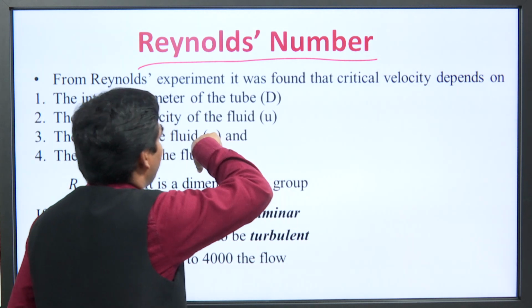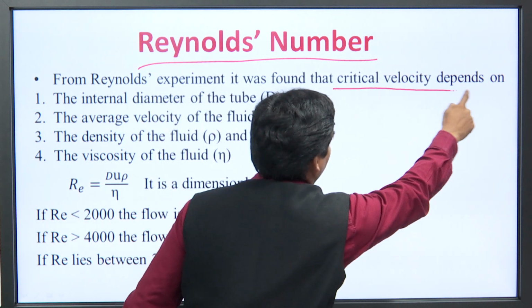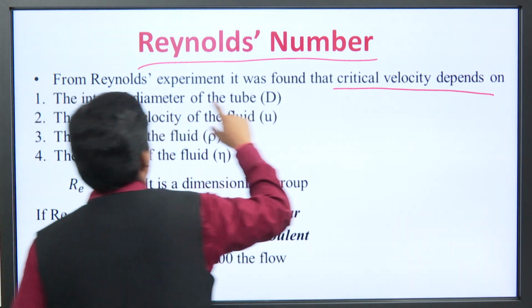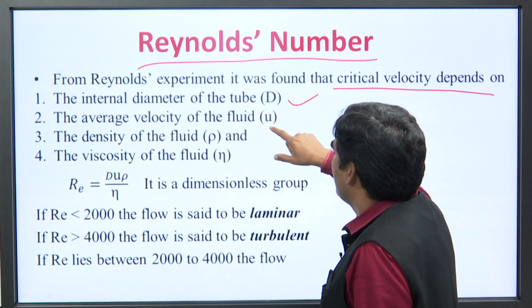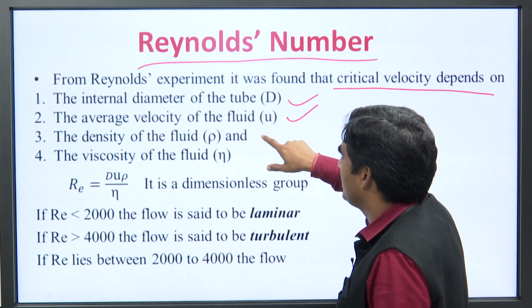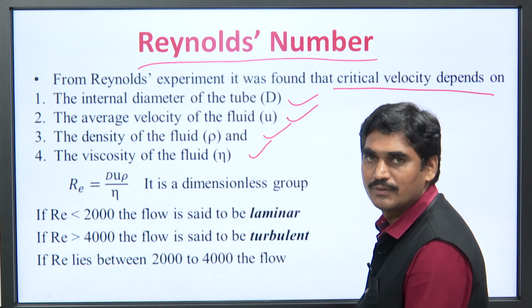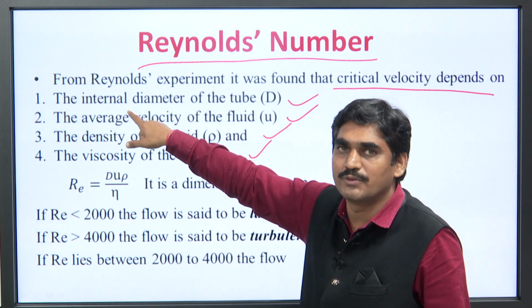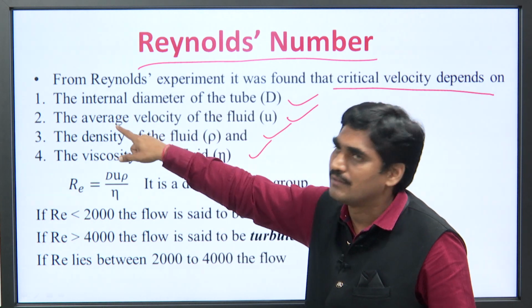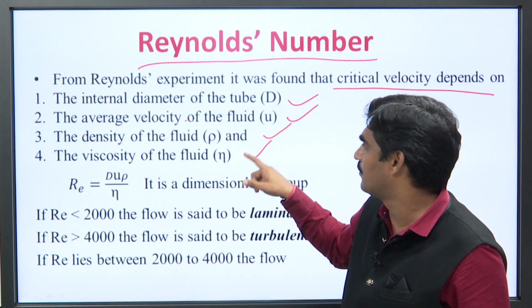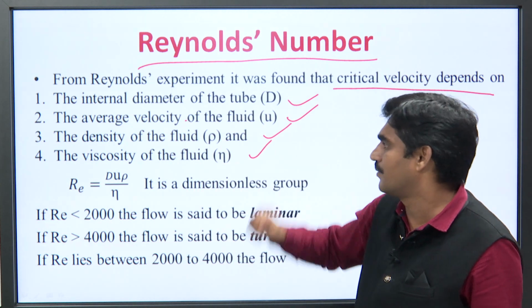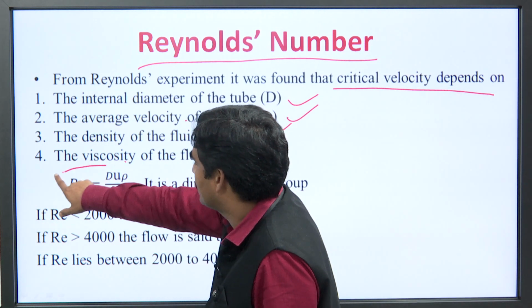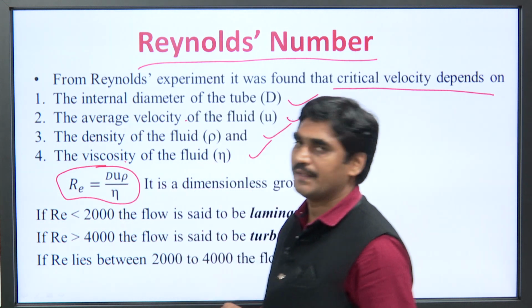सो एक्सपेरिमेंट जब किया गया तो उससे क्या पता चला कि that critical velocity through which the liquid is flowing depends upon the internal diameter of tube, average velocity of fluid, density of fluid and viscosity of fluid. So, the critical velocity is directly proportional to internal diameter of tube, directly proportional to average velocity of fluid, directly proportional to density of fluid and inversely proportional to the viscosity of fluid. So, the equation is Re = d u rho by eta.